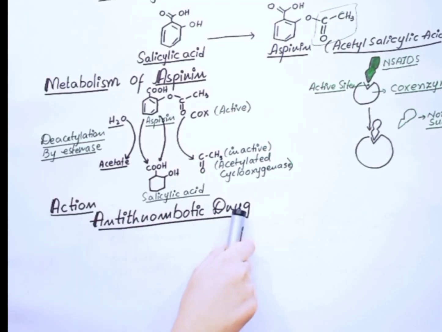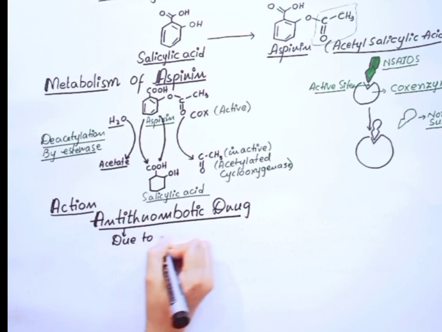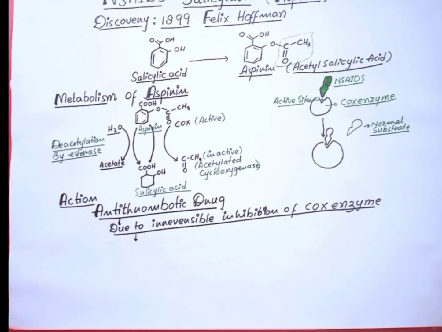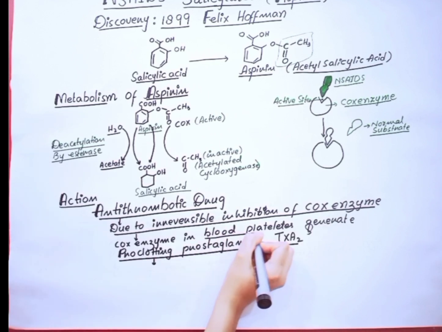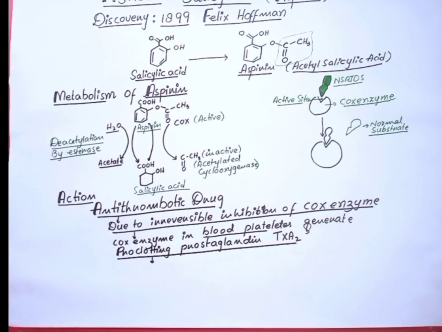Aspirin acts as an antithrombotic drug due to irreversible inhibition of COX enzyme. We have two important things which we have to understand. In our blood platelets, the COX enzyme is present, and also in our blood vessels, the COX enzyme is present. And on both sides, the COX enzyme performs their specific function. In our blood platelets, COX enzyme generates proclotting prostaglandin thromboxane A2, and this thromboxane A2 enhances platelet aggregation,